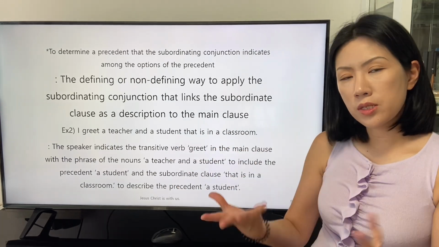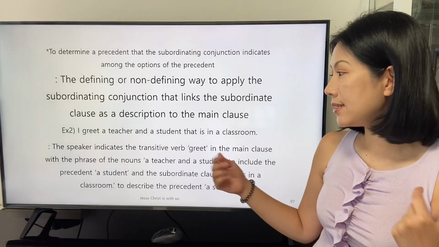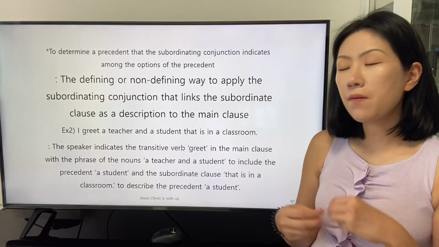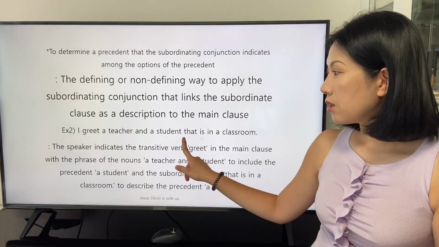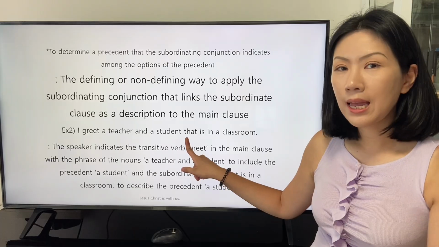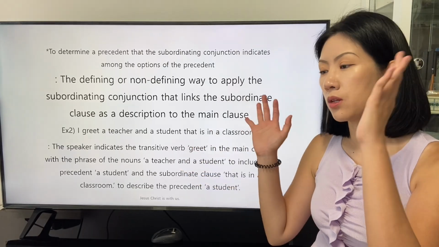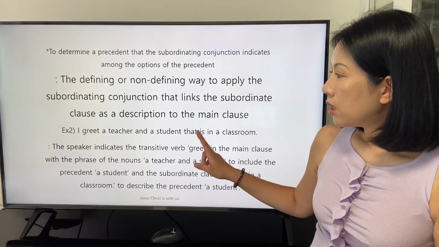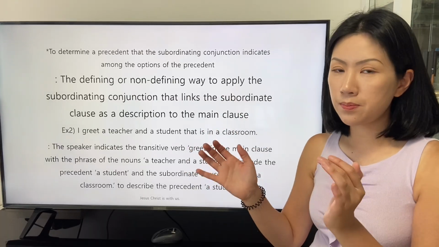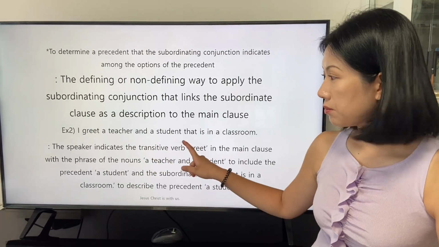And the way I find out this fact is the form of the be verb is in the subordinate clause. The form of the be verb is reveals that the subject indicated by the pronoun that is singular, and the subject does not participate in the conversation between the speaker and the listeners. So we can narrow down the range of the precedent in the main clause to a student.